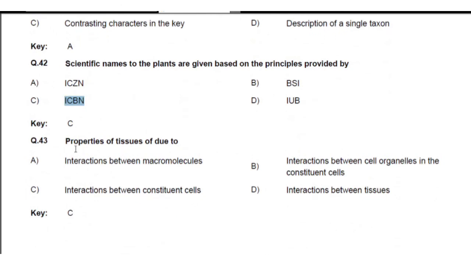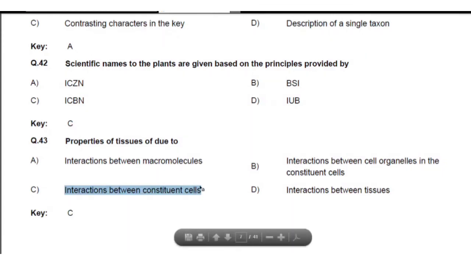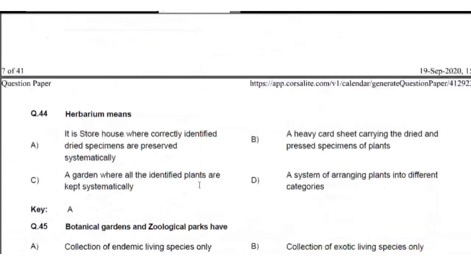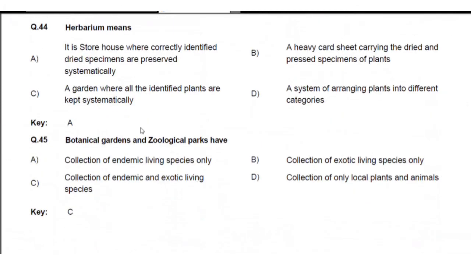Then question number 43. Properties of tissue are due to the interaction between the constitution of the cell. A tissue is made up of different types of cells. That is the property of the tissue, and the remaining are not related. Next, herbarium. What is the meaning of herbarium? It is a storehouse where correctly identified dry specimens are preserved systematically. The remaining three are not related to this question. So the best answer is A.